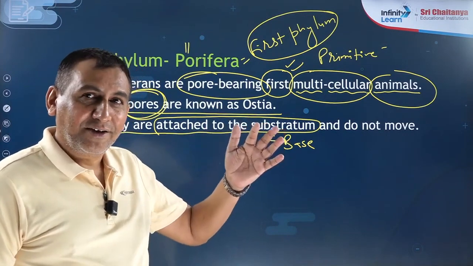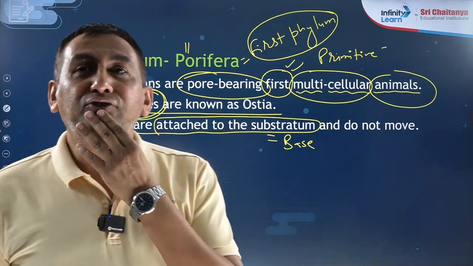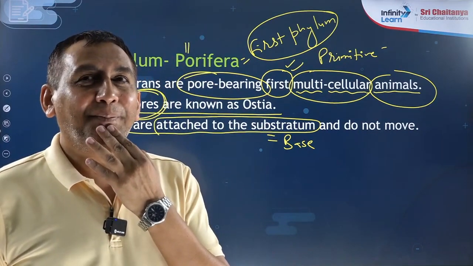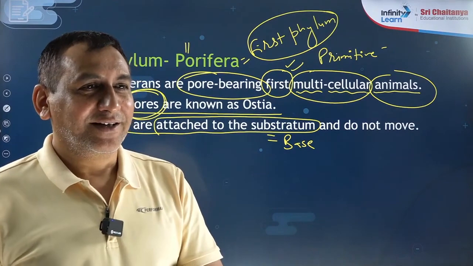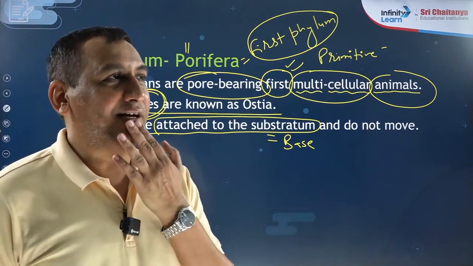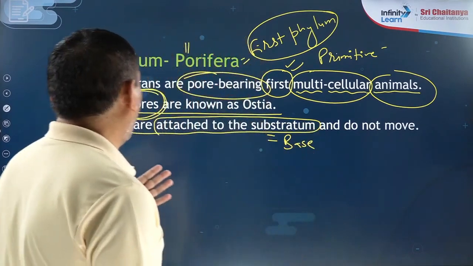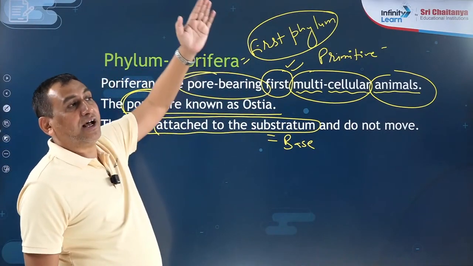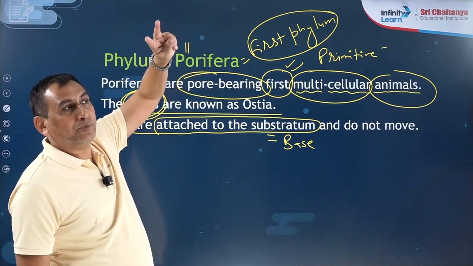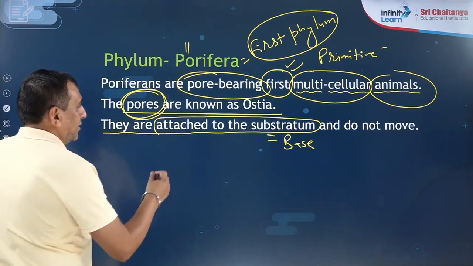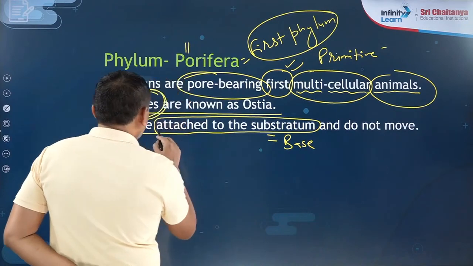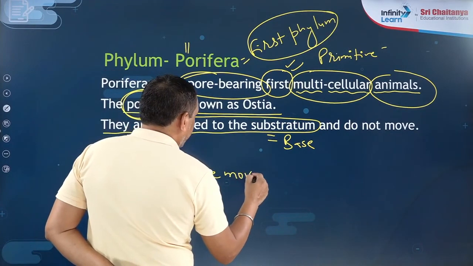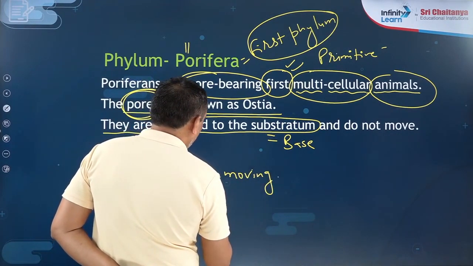Huge difference. Our lower jaw is showing movement but not locomotion, because it is always fixed here. Are you getting? So that is one point. They are attached to the substratum, because this term will come in the entire animal kingdom. So you have to remember two types of animals: one which are attached to the substratum, and one which are free moving.